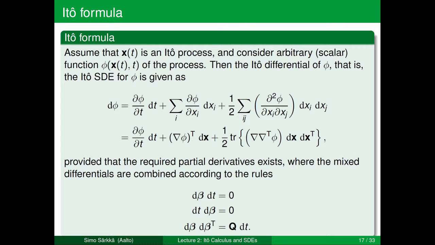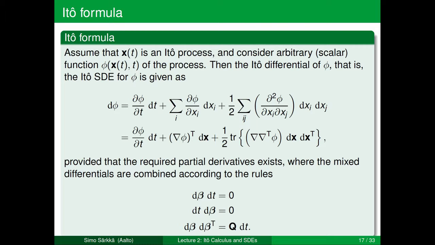We can also rewrite this as the partial derivative of phi with respect to t times dt, plus the gradient, which is a column vector in this notation, times the vector dx, plus half times the trace of the matrix of second derivatives of phi times dx dx transpose. Now, in this formula we still have dx's of second order.